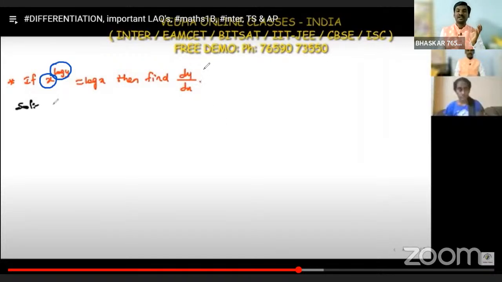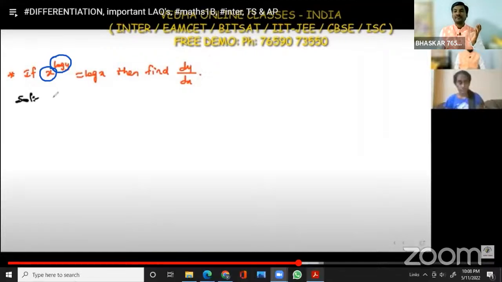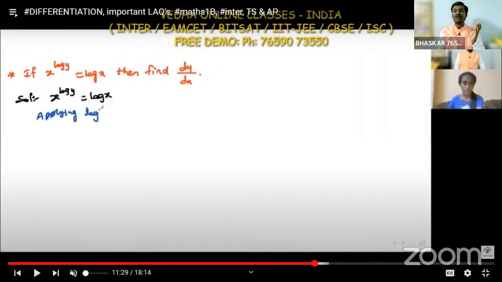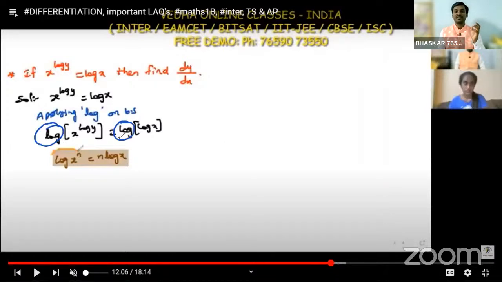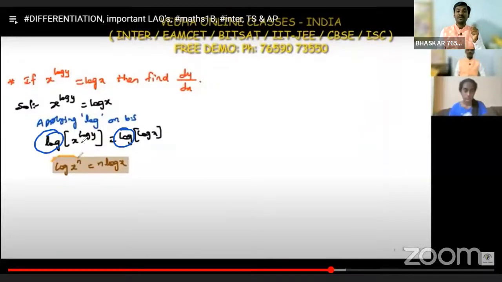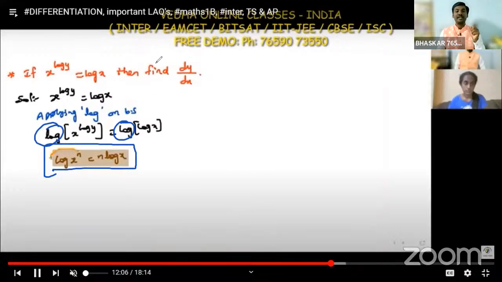It means we take that function as it is and apply log on both sides. Logarithmic differentiation means we apply log on both sides, left side logarithm and right side logarithm. After applying logarithm, always remember we apply the formula log of x power n is equal to n into log x.